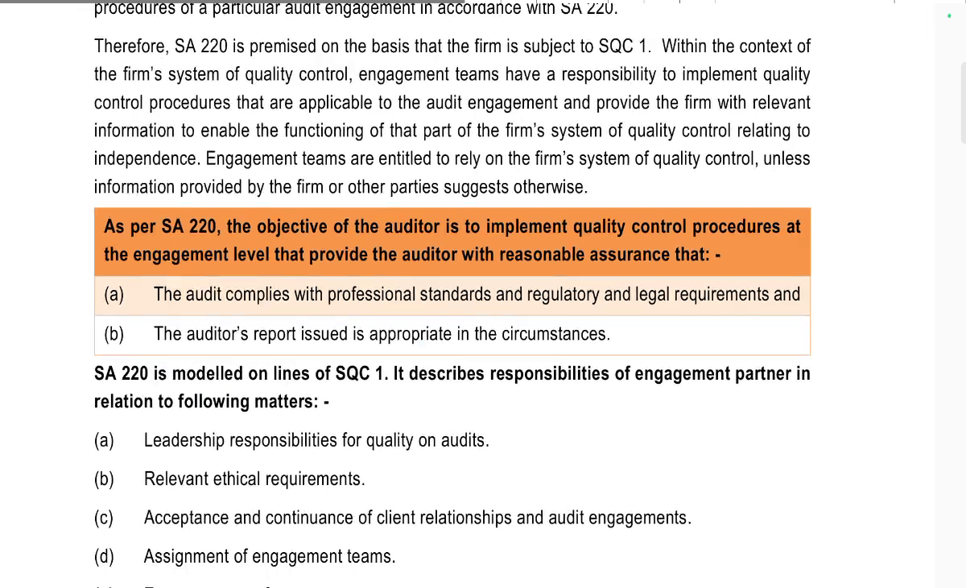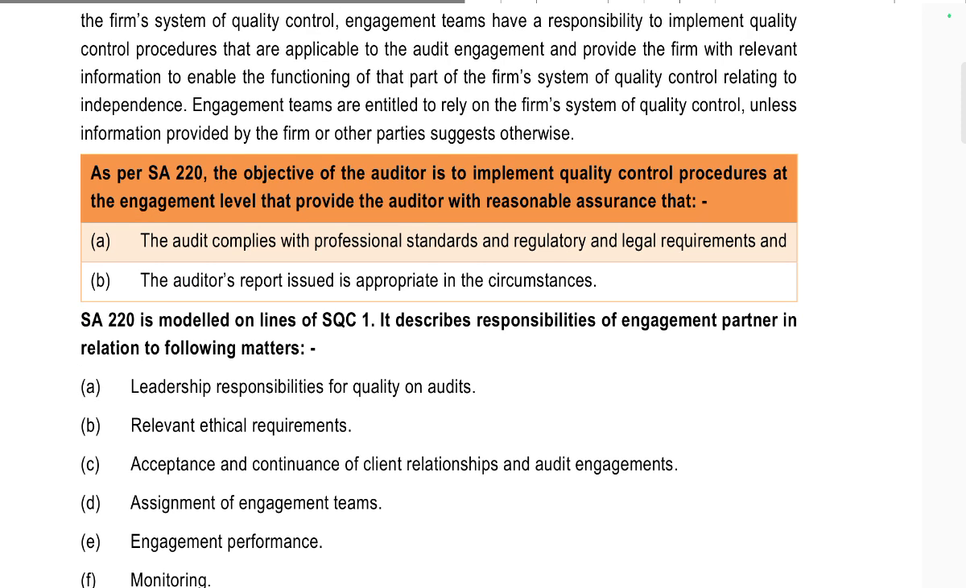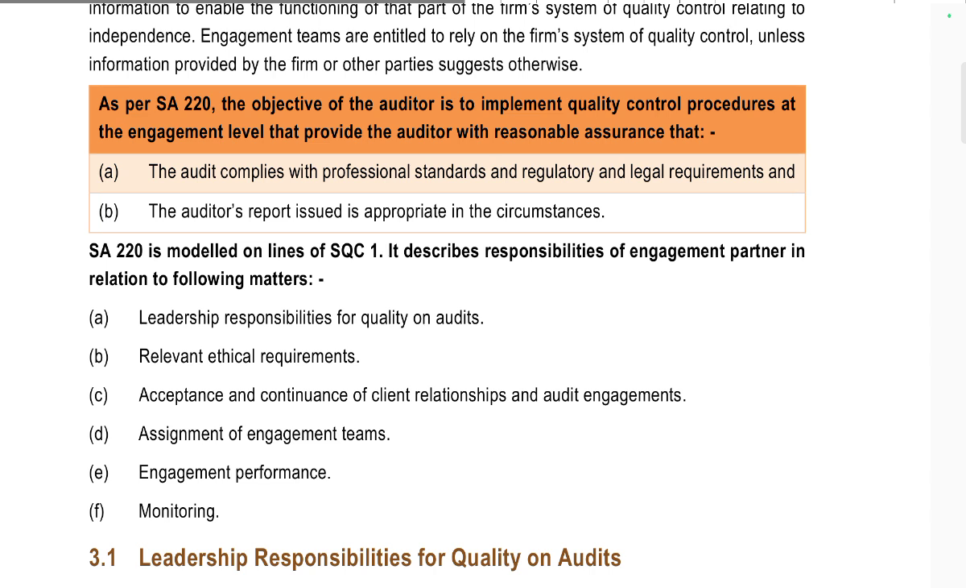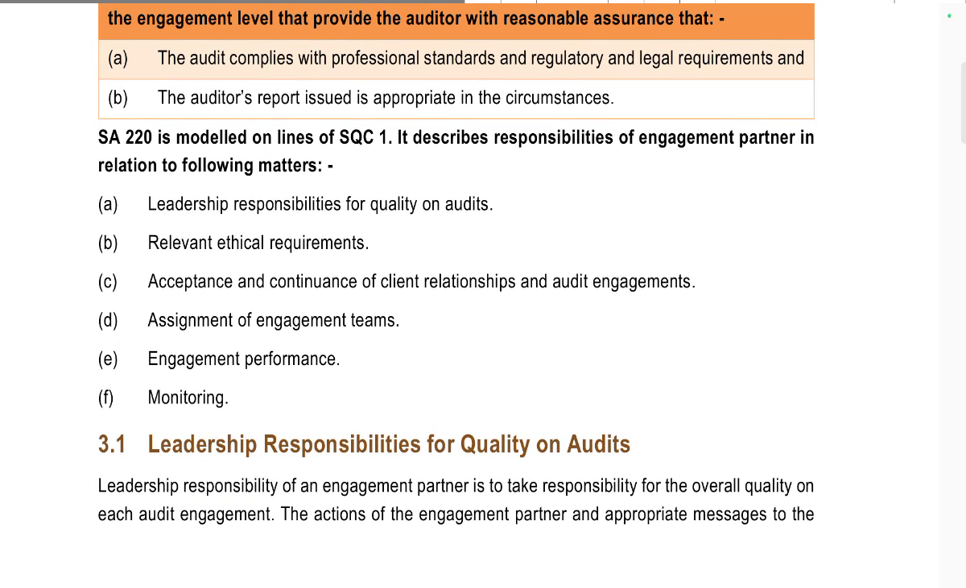The engagement team is responsible for implementing quality control procedures applicable to the audit engagement, providing the firm with relevant information enabling the functioning of the part of the firm's quality control relating to independence. The engagement team is entitled to rely on the firm's system of quality control unless information provided by the firm or other parties suggests otherwise. The objective of the auditor under SA 220 is to implement quality control procedures at the engagement level that provide the auditor with reasonable assurance that the audit complies with professional standards and regulatory and legal requirements, and that the auditor's report issued is appropriate in the circumstances.